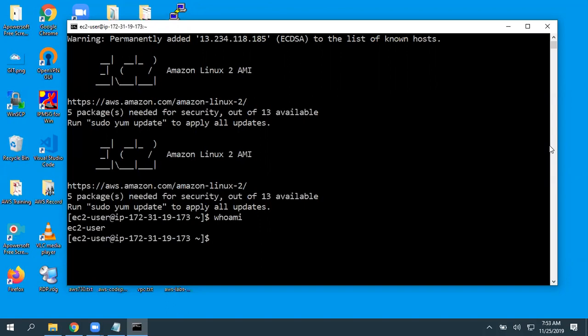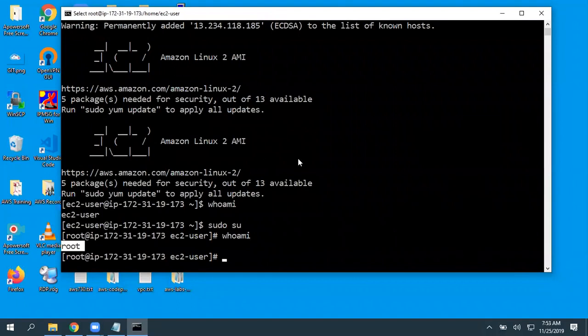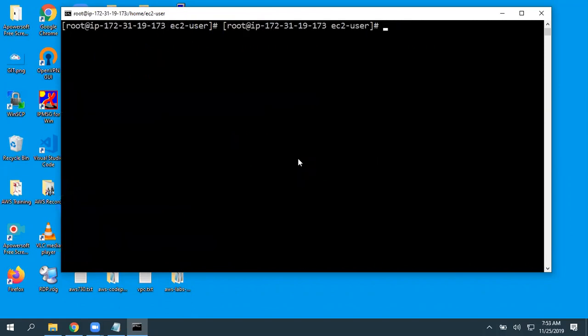Okay. So I want to elevate my privileges to the root user. Then give sudo space su. When you press enter, now if you give whoami, you're working as a root user. So now you can give any commands. Okay, so let's do one thing.